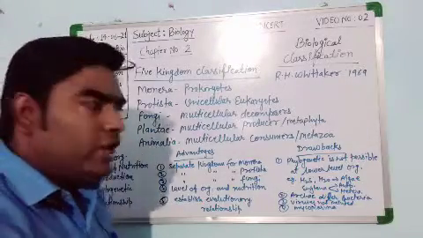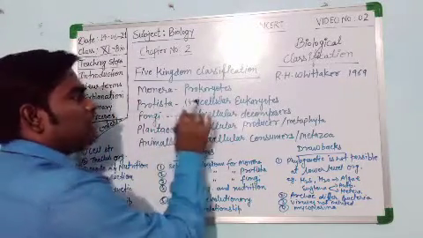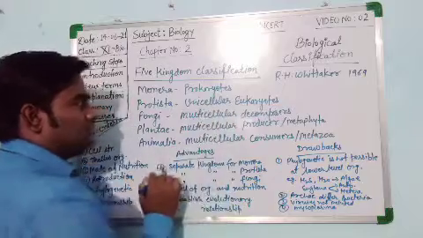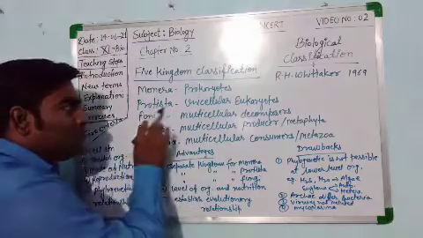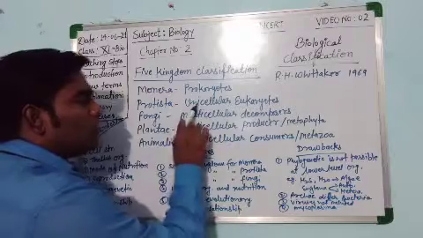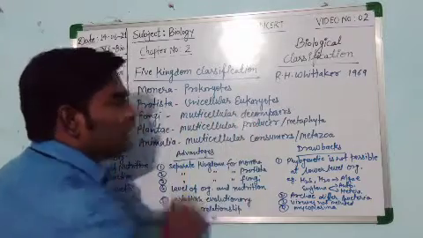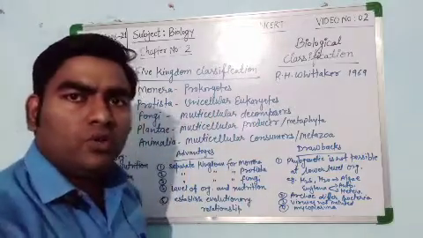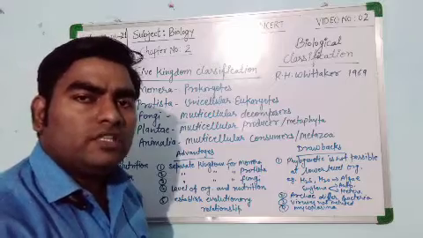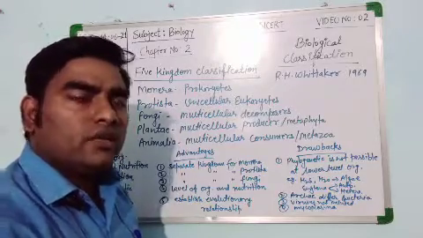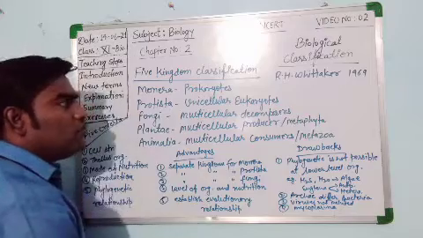In the kingdom Monera, all are prokaryotic organisms. In the kingdom Protista, all are unicellular and eukaryotic organisms. As you know about prokaryotes and eukaryotes, what are the differences between prokaryotes and eukaryotes?